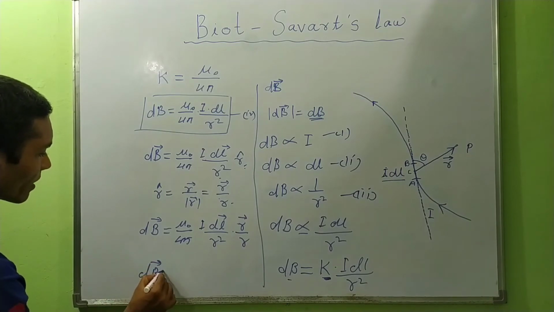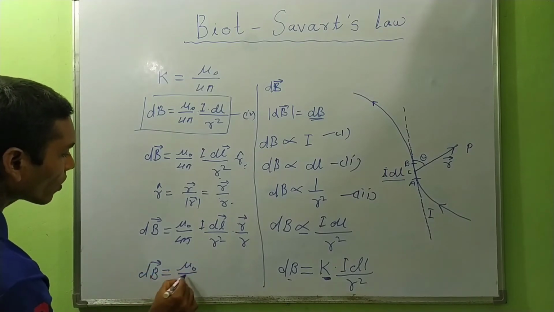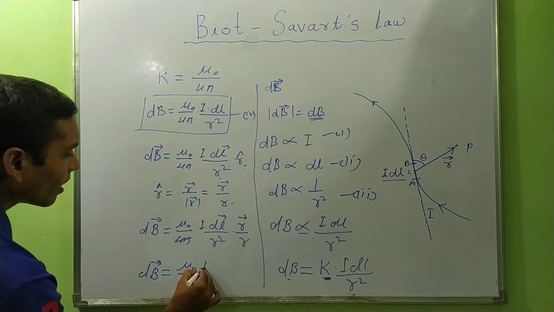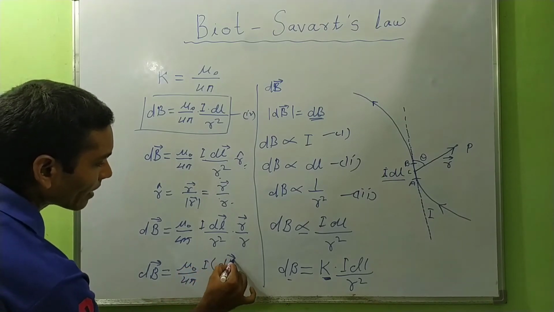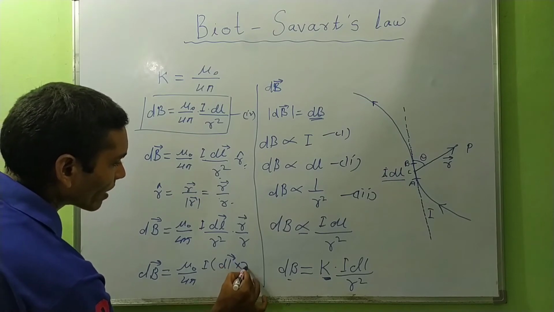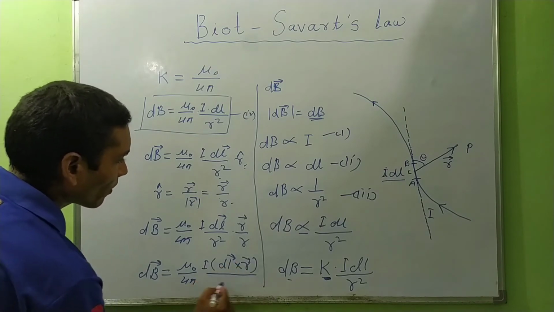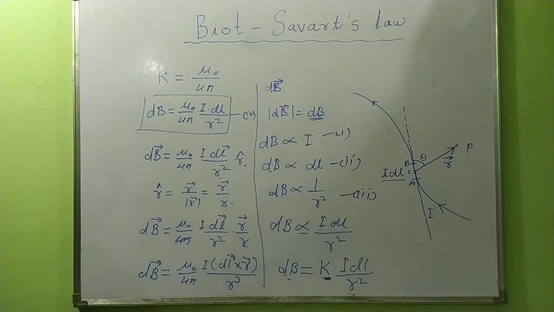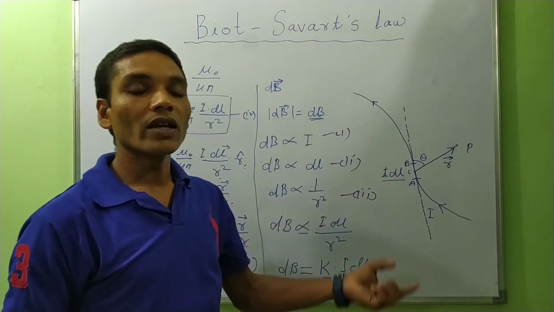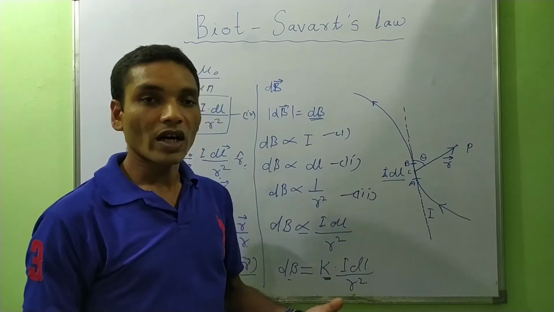Or vector dB equal to mu naught over 4 pi, I dl vector dl cross vector r upon r square into r, equal to r cube. The intensity of magnetic field is a vector quantity.